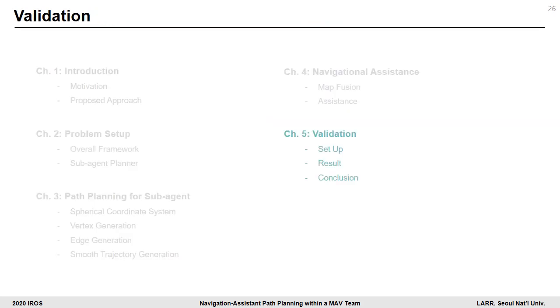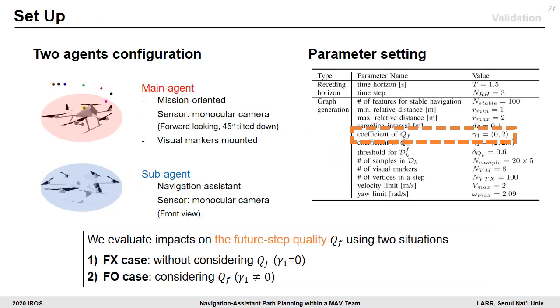In the following slides, I will share the simulation result and conclusion. We tested the proposed system with the following setting, and we evaluate the impact of the future step qualities using 2 situations. The first case is the FS case without considering QF, by a 0 coefficient. And the second is the FO case considering future step qualities.